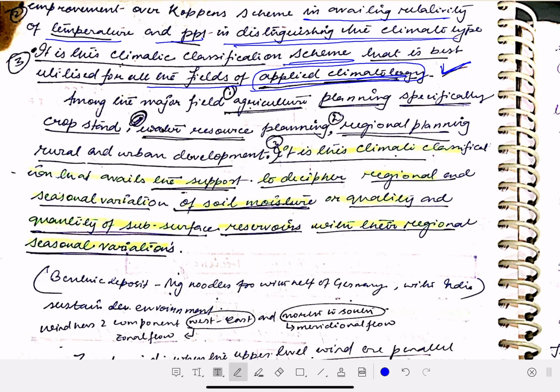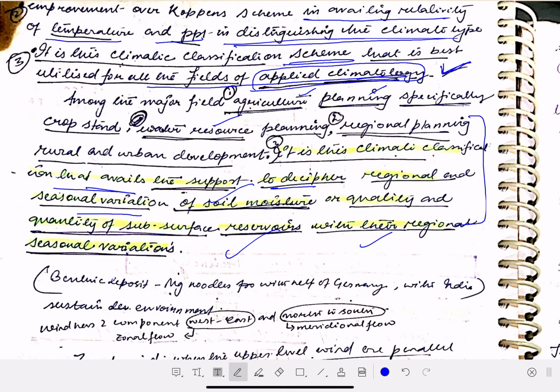Next, among the major fields, we have agriculture, planning, crop standing. However, it is this climatic classification that avails the support to decipher the regional and seasonal variation of the soil moisture. This is all clear.